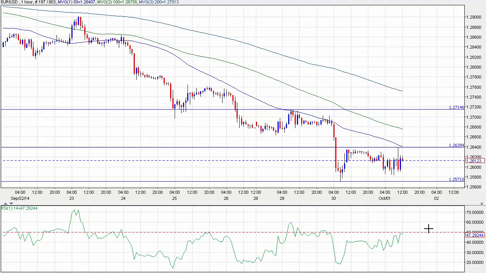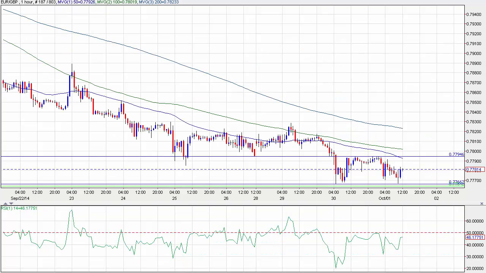Now, after the ECB event, if the price holds below 1.27 or comes back below 1.27 after a brief break, the bearish outlook should still remain. But a break and hold above 1.2715 could be a sign that the euro dollar is finally consolidating or in a bullish correction.